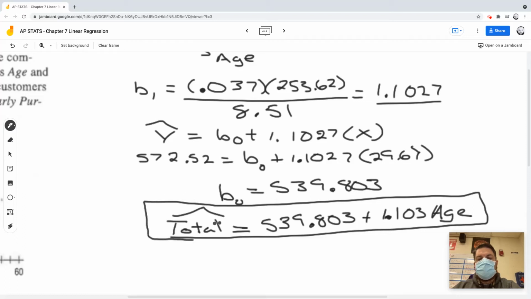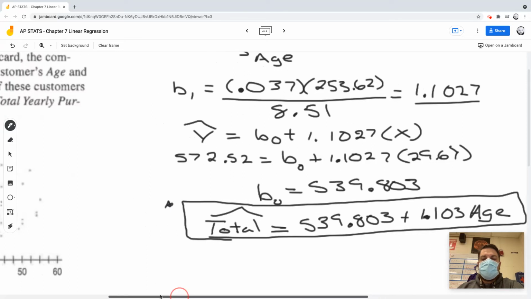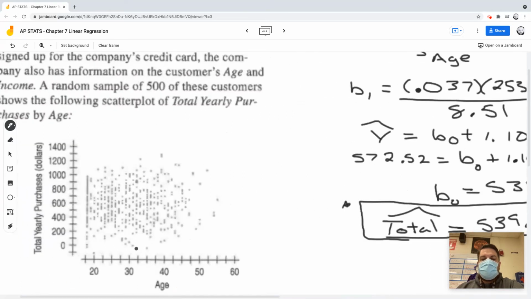In other words, the total purchases is equal to all this stuff times the age of the customer. But it has a really weak correlation. So this is the line of best fit, but because it has such a weak correlation, if I plug in somebody's age, it's going to crank through the math and give me a spot somewhere here, and wherever that is, I have this line. So if I were to graph this line, it goes kind of like this. It's going to cross the y-intercept at about 530 and have a very slow slope.